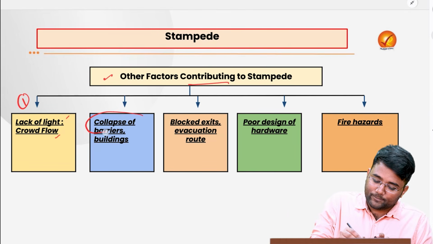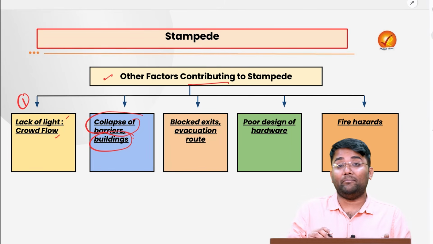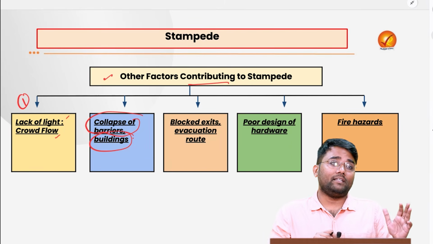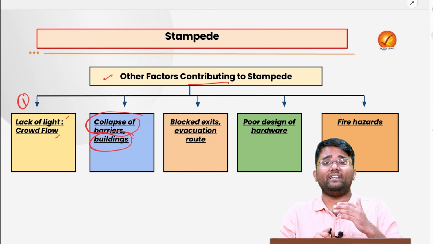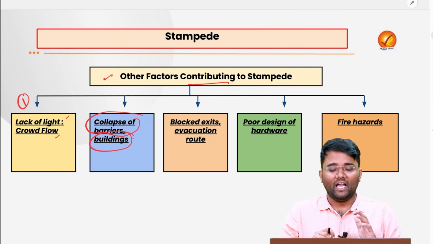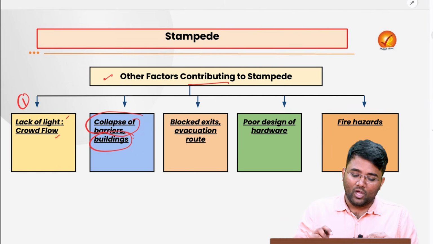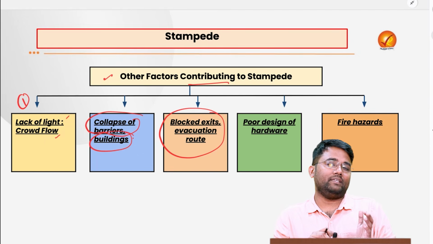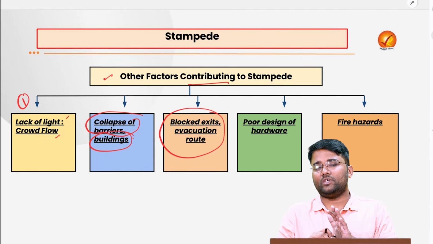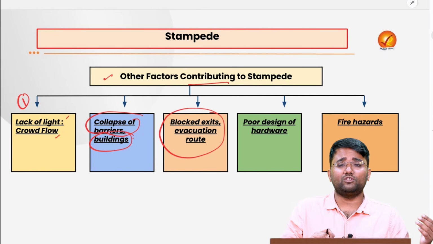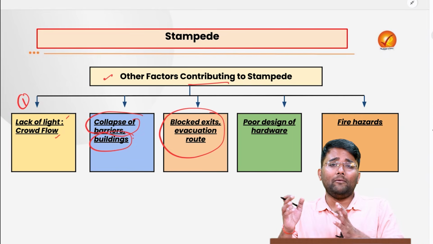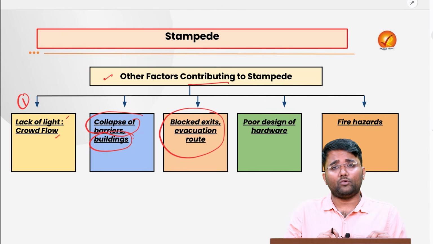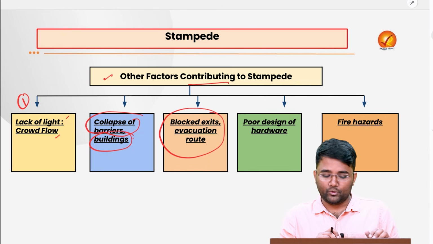Or if there is collapse of barriers or buildings, it may create a situation where people panic that other structures might also fall, and that may also contribute to a stampede. Or if there are blocked exits or evacuation routes, like the example I gave, where 5 exit doors exist but 4 are closed or not functioning properly, people come to one particular door, and that might also contribute to a stampede.